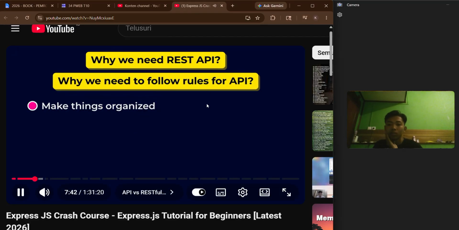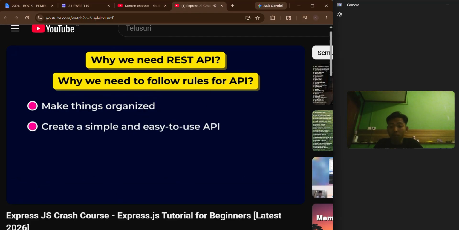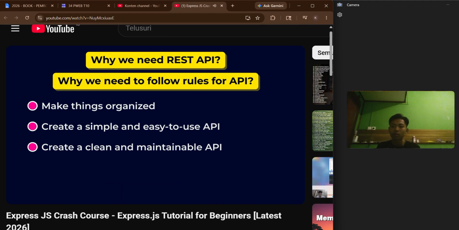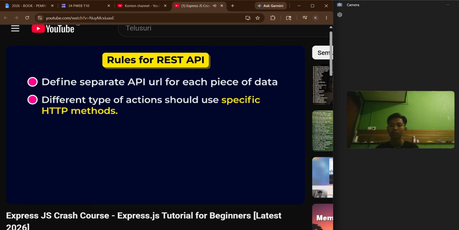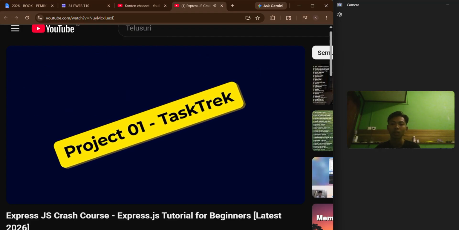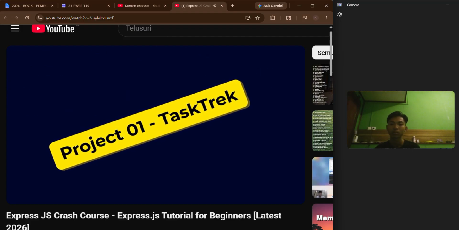Also, by following REST API rules, we create a simple and easy to use API because they use specific HTTP methods for doing specific types of work. Also, with rules, we can create a clean and maintainable API which any developers can understand and start working on them. For now, don't worry about rules. As I said, you will learn these rules while you create APIs. So let's start building our first Node.js project. I am very excited and I know you are too.